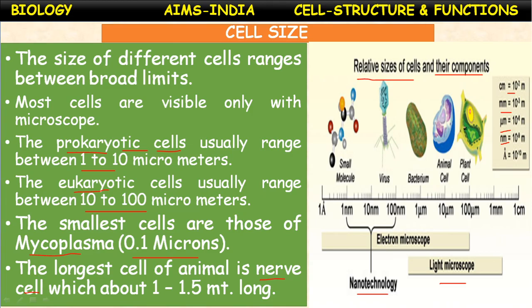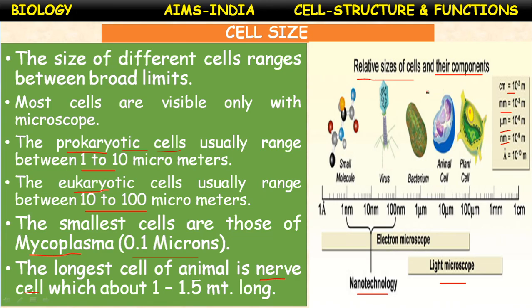Why do plant cells possess a large sized vacuole? Next, how do you appreciate the organization of the cell in the living body? You have to think and write. If the organization of the cell is destroyed due to physical and chemical influence, what will happen? How could you appreciate the function of tiny cells in a large body of an organism? We are performing different functions: digestion, respiration, excretion. All these activities actually take place at a cellular level.